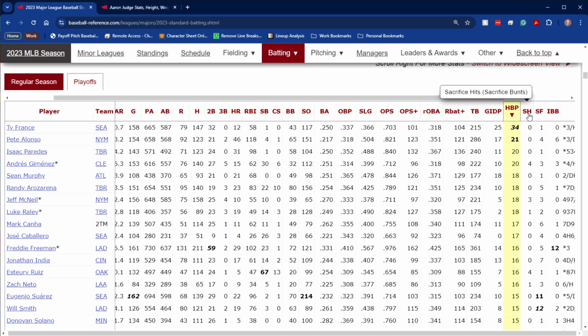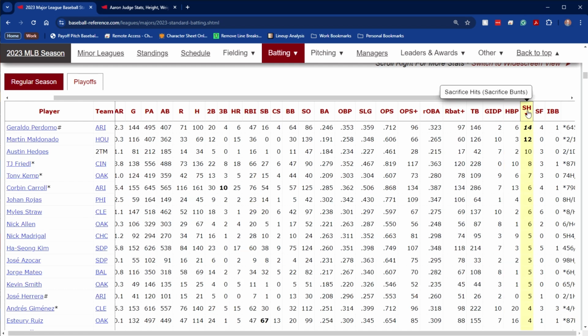By the way, this is true even if there is an error on the play. If in the scorer's judgment the runner would have advanced other than because of the error, if he would have advanced otherwise, you still get the sacrifice even if there's an error on the play. Now, again, this is one of those things where many players get 0 sacrifice bunts or sacrifice hits because they just never attempt it. Because most players are good enough hitters that they're not going to be asked to try to sacrifice to move the runners along. But usually some worse hitters, and you can see the top couple here are 191, 184.